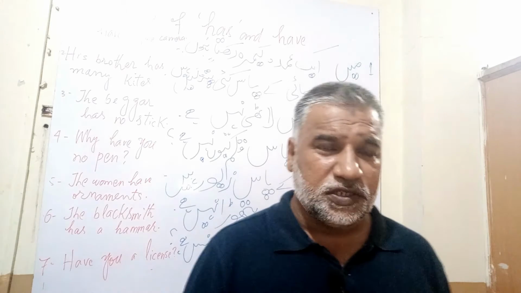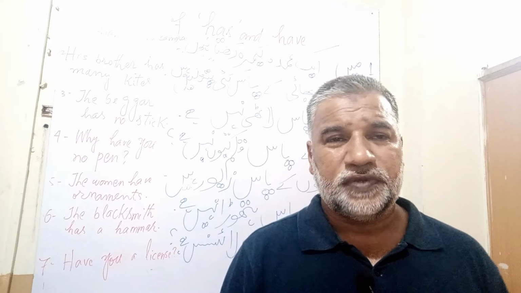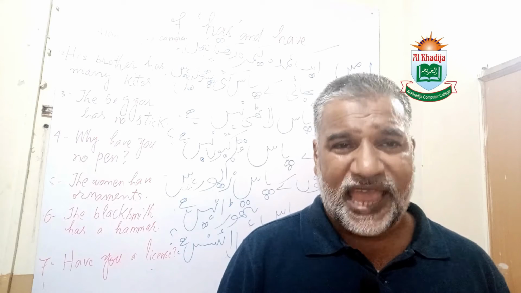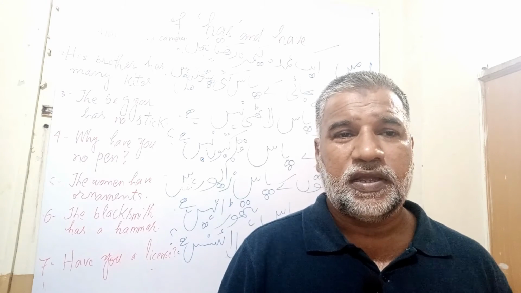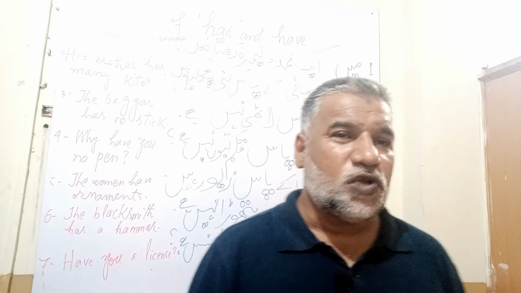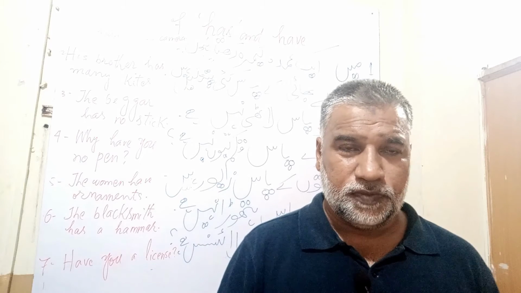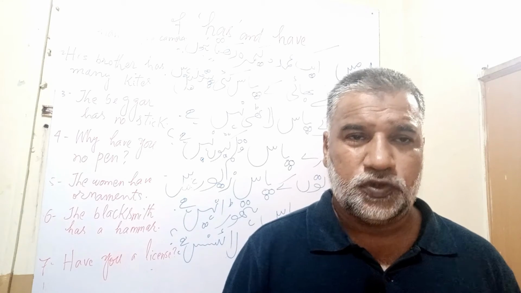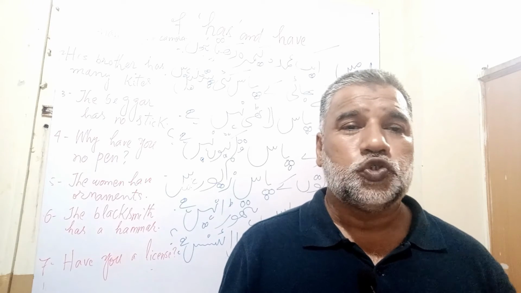Before this, we have covered the use of it, there, is, am, are, was, and were. Today we are going to discuss the use of has and have as a main verb. So you know that has and have are used to show the possession.